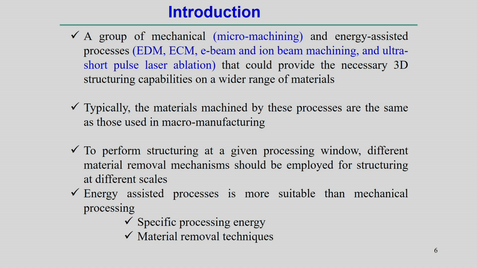But if we look at two specific parameters, we can decide on this microsystem technology: one is the specific processing energy you are using, and second is the material removal technique, and what type of material removal techniques we can look into. And of course, for different processes or different length scales, the amount of specific energy requirement will be different for these cases.